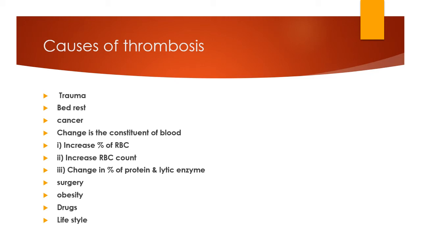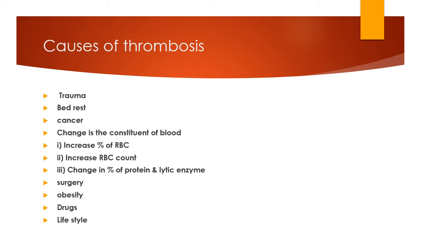So if the percentage of platelets increases, the formation of head increases, and if the RBC count increases, the formation of tail increases. So the risk of thrombus is increased due to an increase in the percentage of platelets or RBCs.